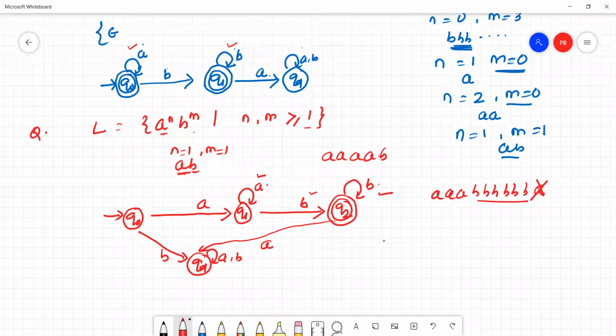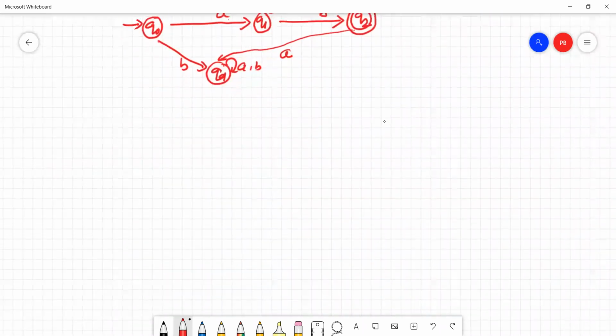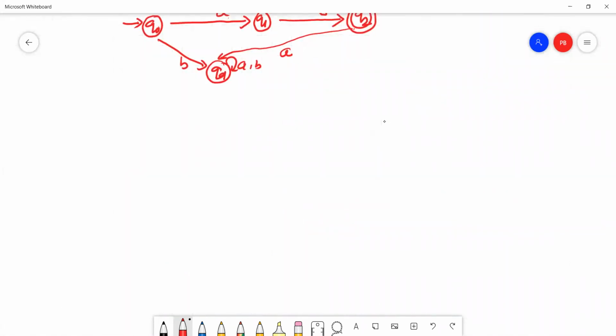The next question. L equals a to the power n, b to the power m, where n is greater than or equal to 0, m is greater than or equal to 1. Here, what is the minimum string? The minimum string is b.